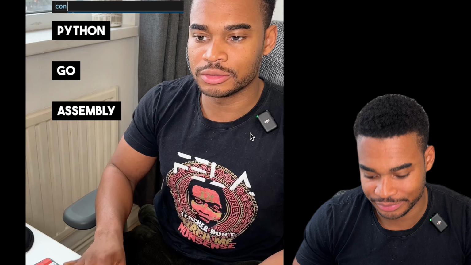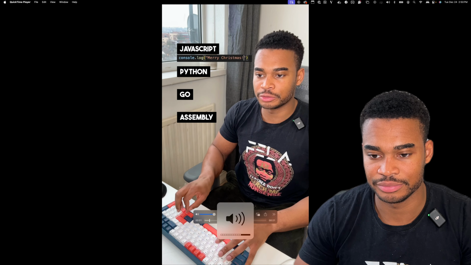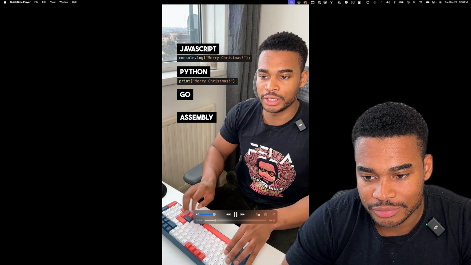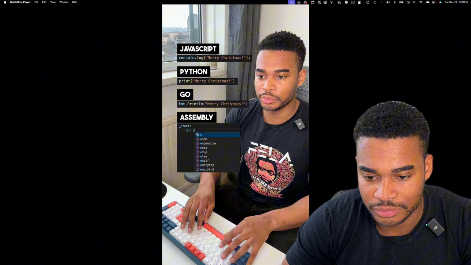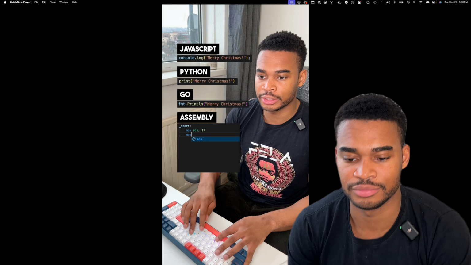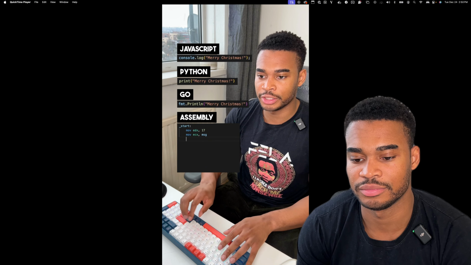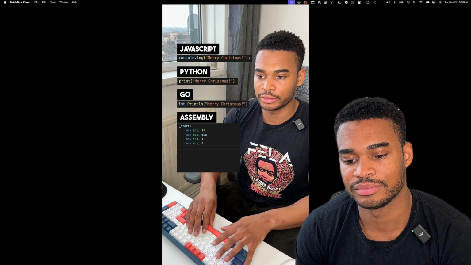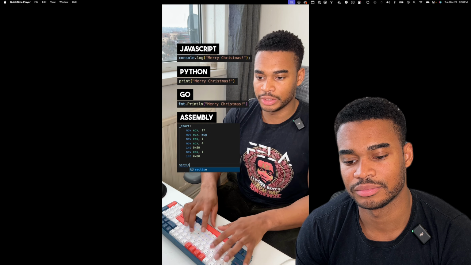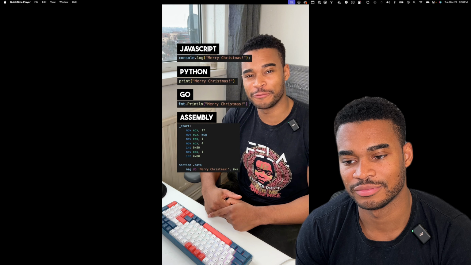Let's go. To say Merry Christmas in JavaScript, you do this. In Python, you say it like this. In Go, you can say Merry Christmas like this. And in assembly, it's like this. First, we move the length of the message to EDX, and then we move the message to ECX. And then we define where we want to print to, which is 1 for system output. And then we call print like this. Now we execute the instruction, and then we add the data. Comment Merry Christmas in your favorite language.